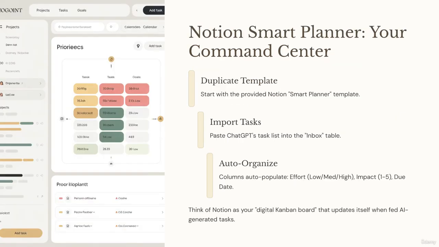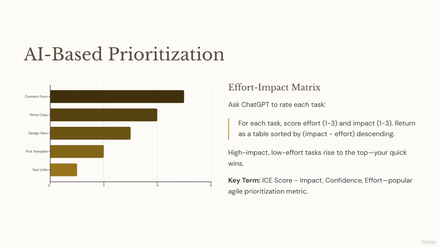Next step. Bring it into Notion. Duplicate the Smart Planner template provided with this course and paste your task list into the inbox table. The smart part: the columns in Notion will autofill details like effort level, impact score, and due date, so you're not just dumping tasks into a void, you're organizing them into a system that thinks with you. Think of Notion like your digital Kanban board, except it updates itself as long as you keep feeding it AI-generated tasks.